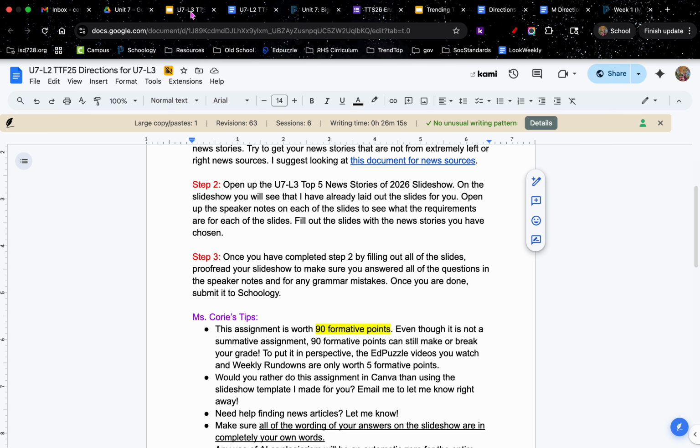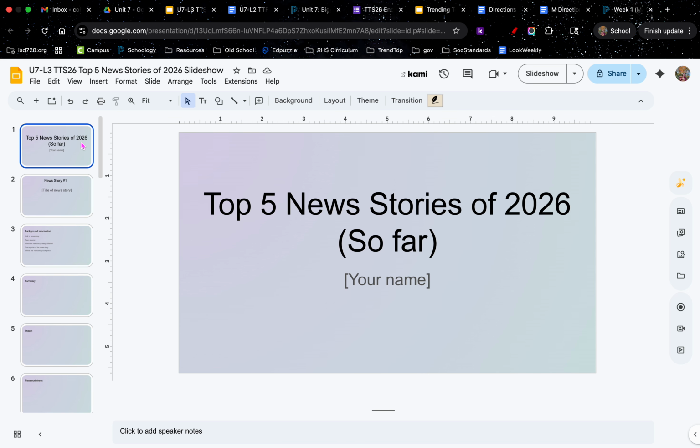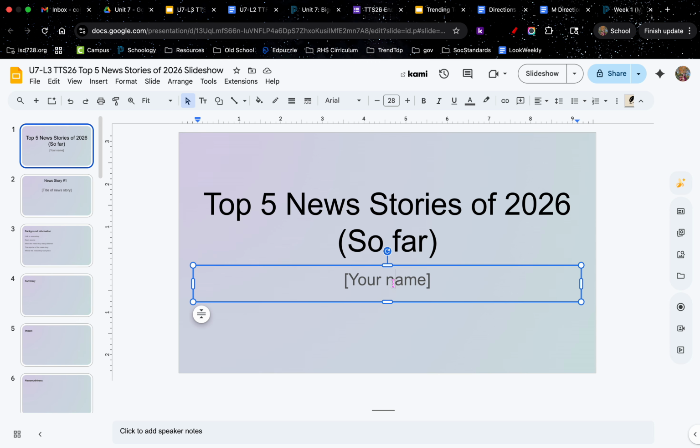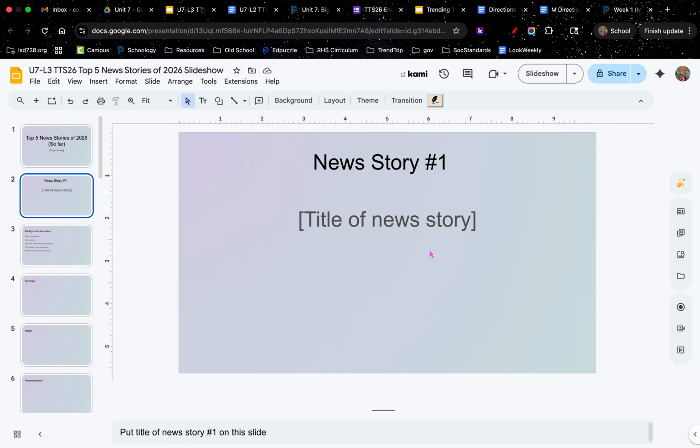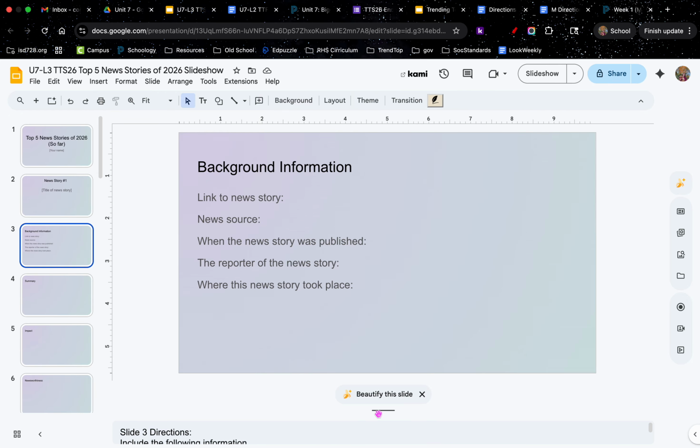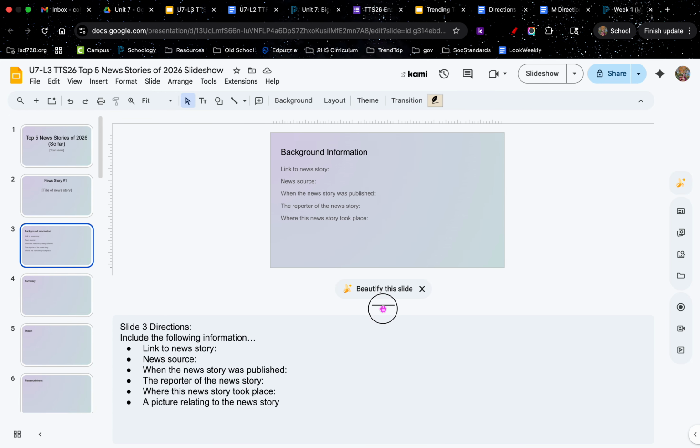All right, so let me show you what the slideshow looks like. So this is our slideshow here. Okay, so it's the top 5 stories of 2026 so far. And then all you have to do here is put your name. And then here you need to put the title of your news story on the next slide. And then starting on slide number 3, you're going to slide up those speaker notes from the bottom. And on here, it'll tell you what you need to do for each of the slides.